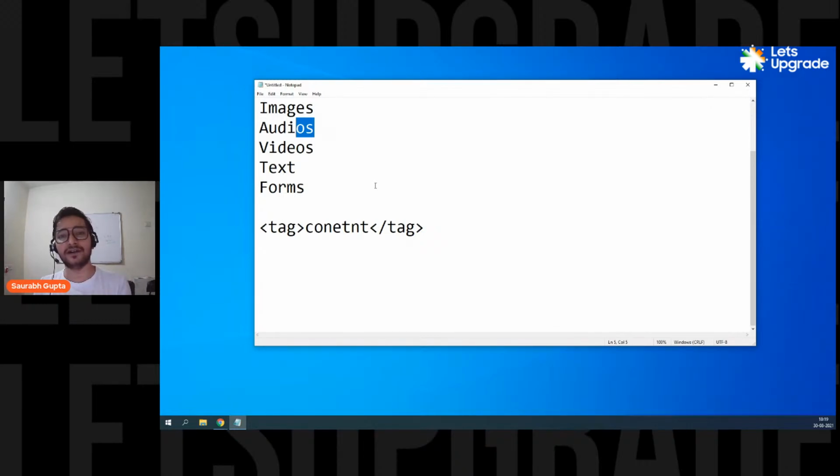And that's what we have to learn. How many tags we have, what kind of tags we have, and what tag creates what element. So basically, a tag is something that creates an element. That's why we sometimes also consider a tag as an element. Simple. That's a later thing. Right now, a tag will help you to create an element on the web page. And there are different tags, and that's what we have to learn: what kind of tags we have, how to write them, and what they will create.